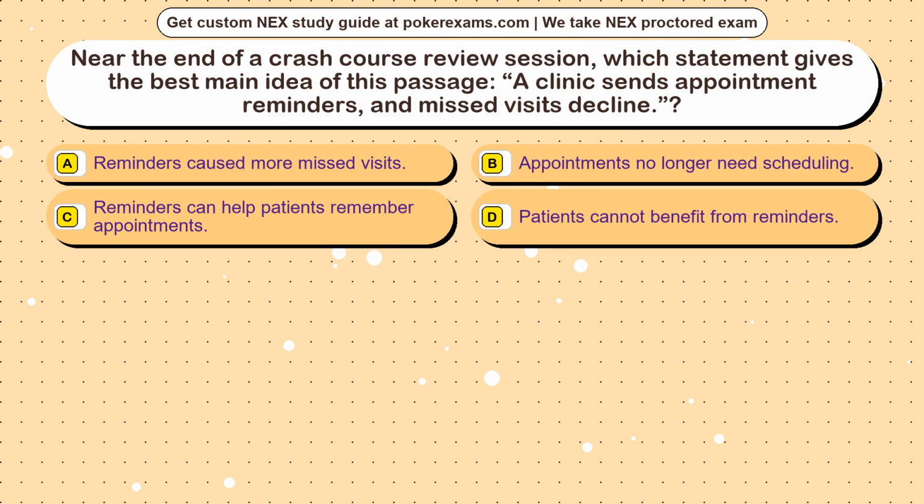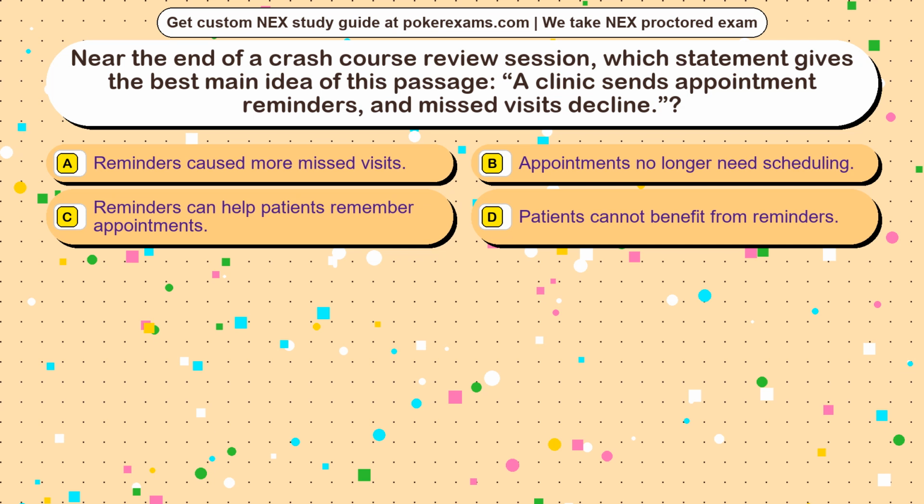Question 19. Near the end of a crash course review session, which statement gives the best main idea of this passage? A clinic sends appointment reminders, and missed visits decline. Option A, reminders caused more missed visits. Option B, appointments no longer need scheduling. Option C, reminders can help patients remember appointments. Option D, patients cannot benefit from reminders.